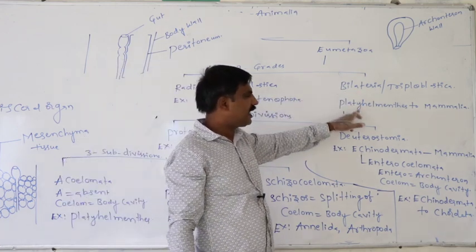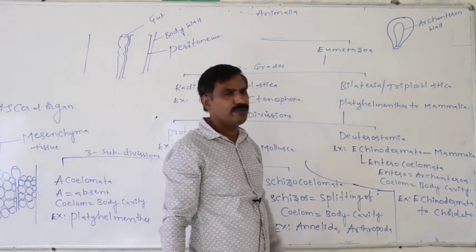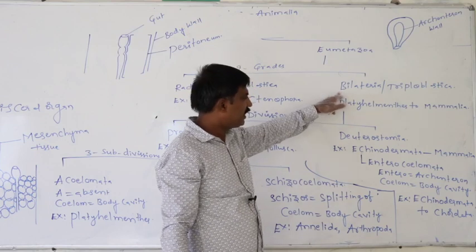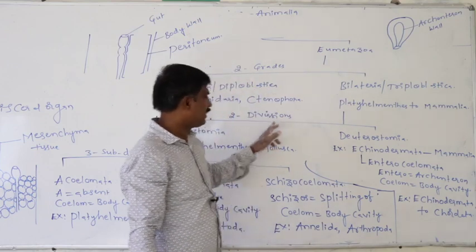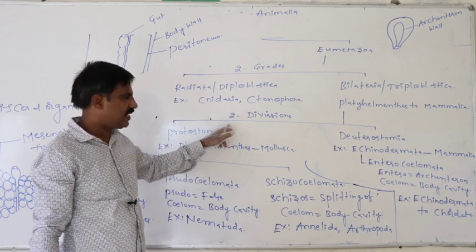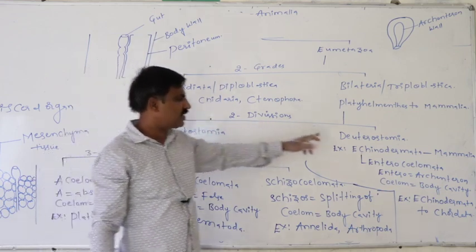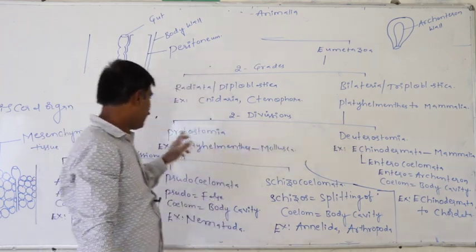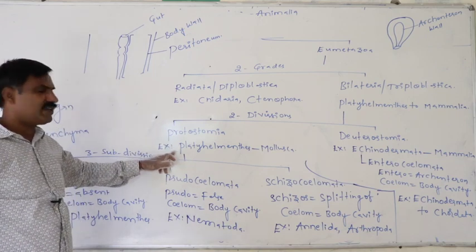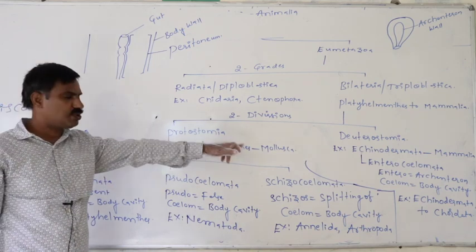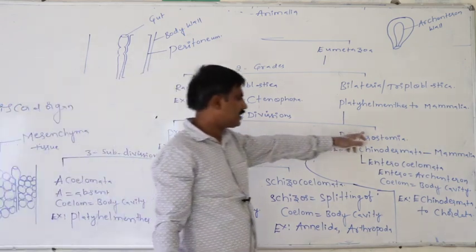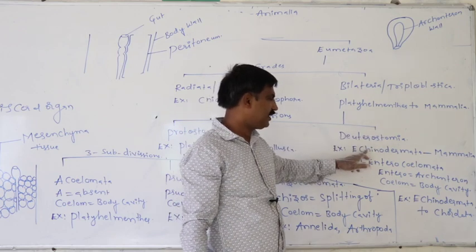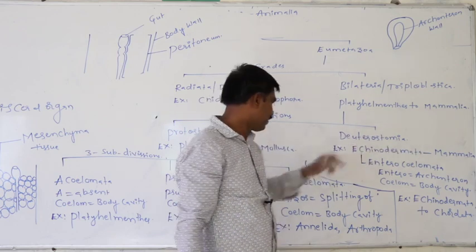Example for Bilateria is Platyhelminthes to Mammalia. The Bilateria grade is divided into two divisions: Protostomia and Deuterostomia. Example for Protostomia is Platyhelminthes to Mollusca. Example for Deuterostomia is Echinodermata to Mammalia.